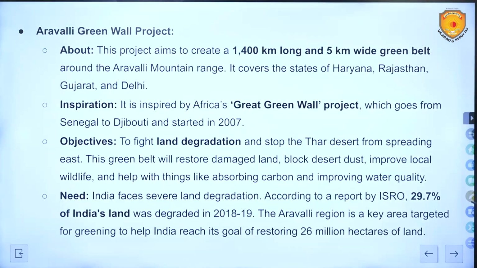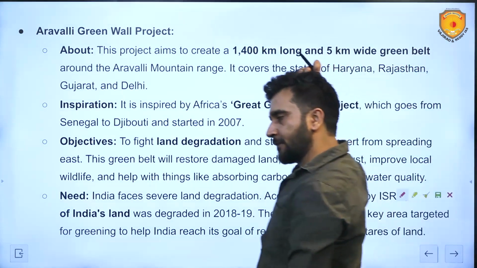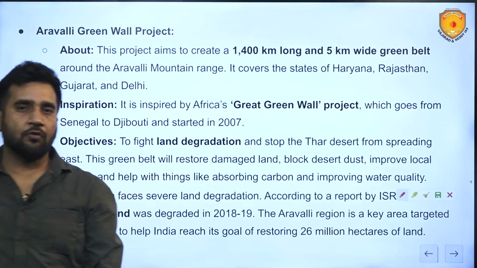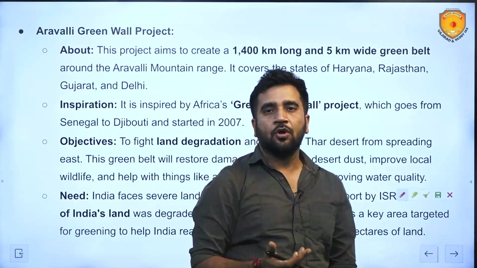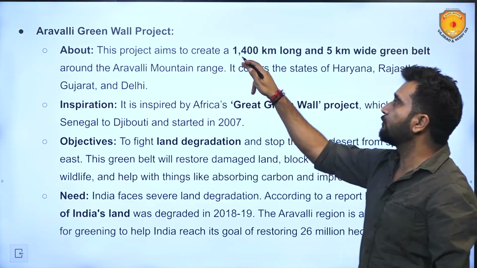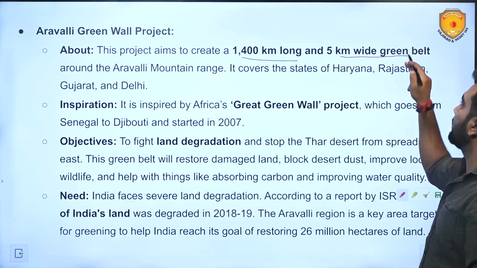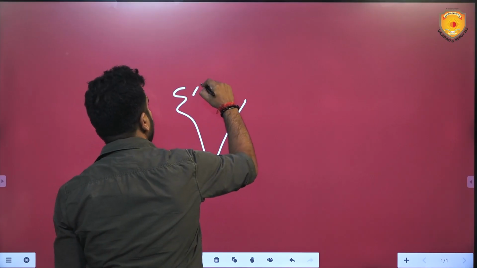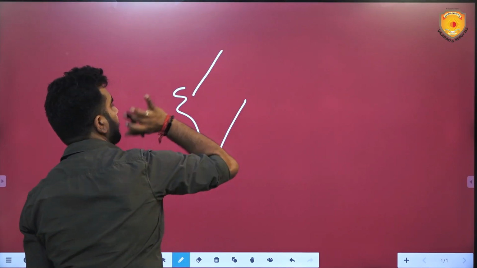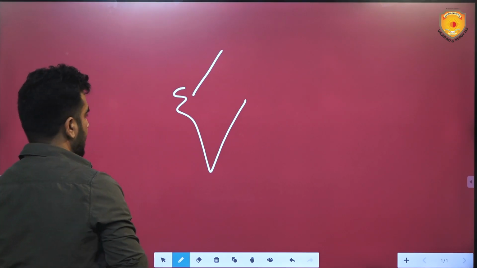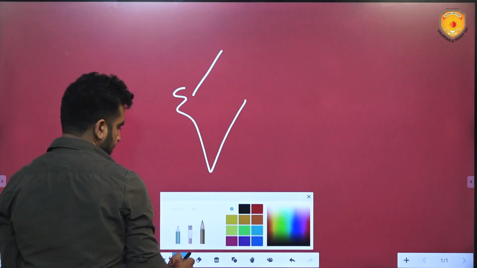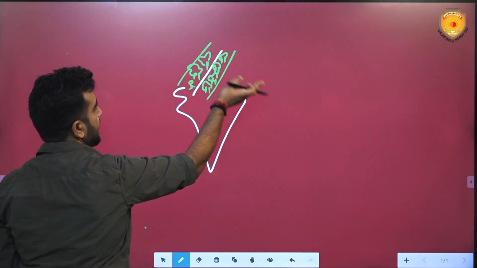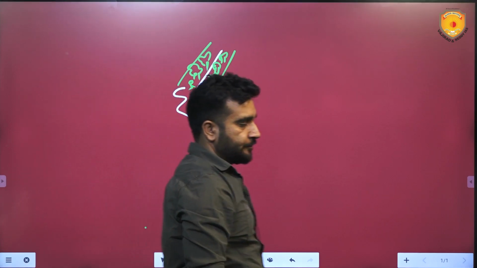The Aravali Green Wall Project. As I mentioned earlier, our focus is on making the Aravalis attractive, green again. So, what is happening there? This project aims to create a 1400 kilometer long and 55 kilometer wide green belt. So, if I talk about the Aravalis, they run from Gujarat, Rajasthan, and they end up here in Delhi this way. Now, the Aravali Green Wall project is basically trees, 5 kilometers here, 5 kilometers there from Aravali. We want to do that.